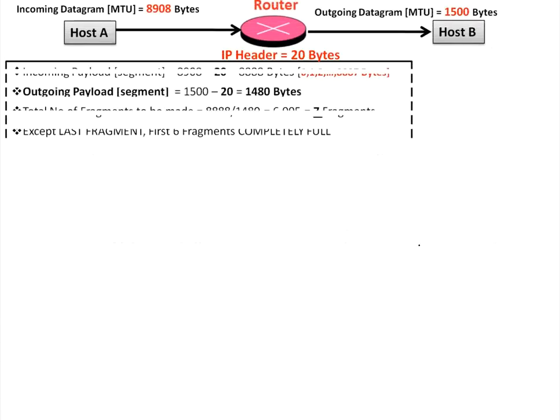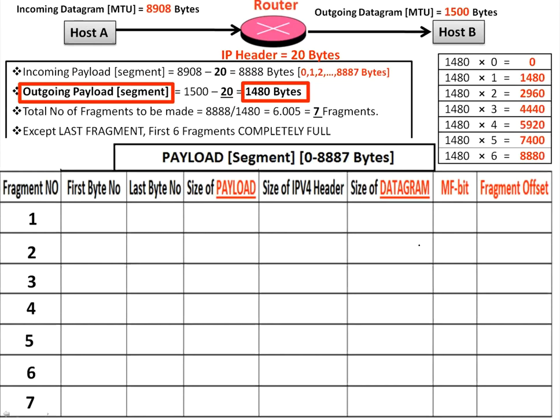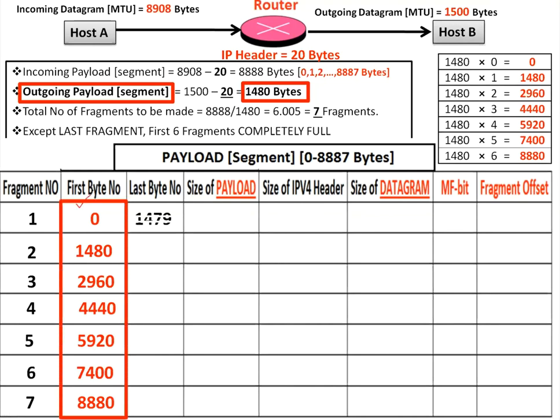So finally, you have to fill this table, guys. For this, you have to prepare the table of outgoing payload. So 1, 2, 3. These are the starting byte numbers of each fragment. Minus 1 will give this.